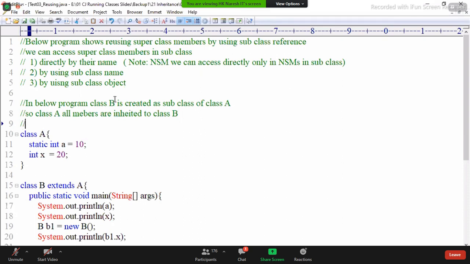What is the meaning of inherited? Inherited means all these members are copy-pasted in the subclass? No. Inherited means not copy-pasted.